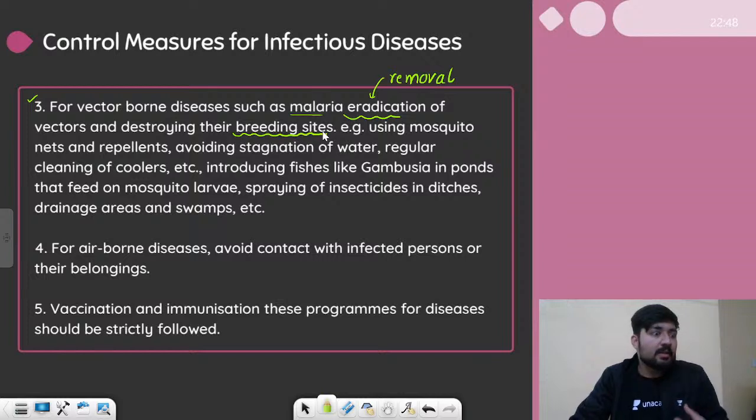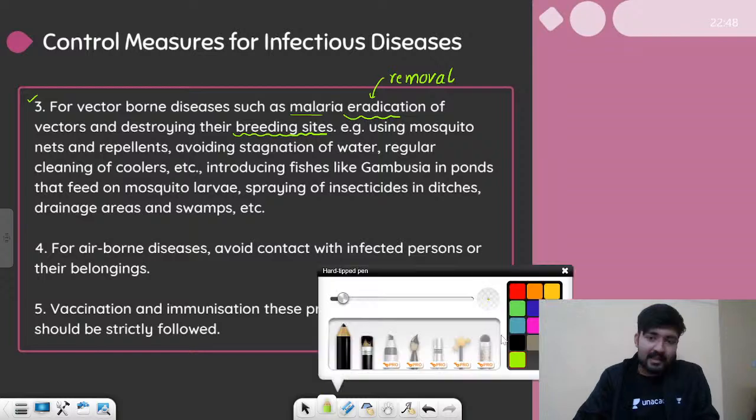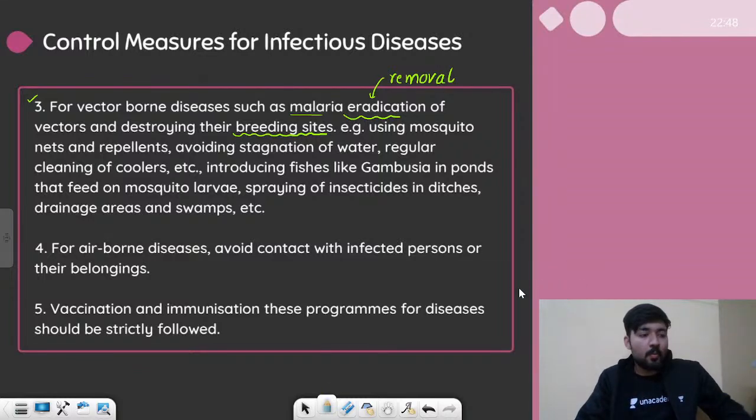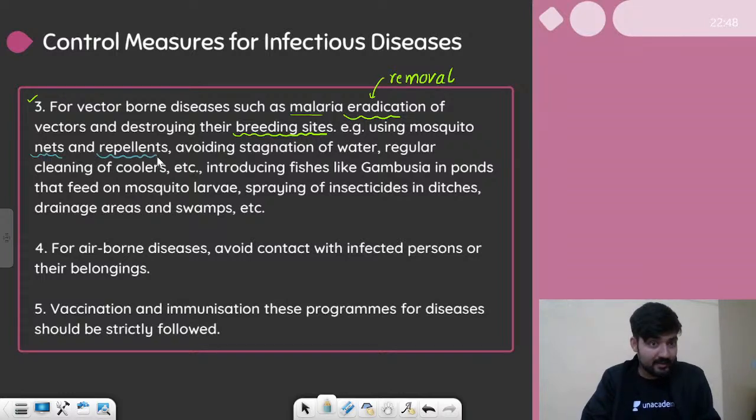These are the sites where they reproduce, where they grow in numbers. So I hope that you all know that the breeding sites of mosquito are open water bodies. As you can see, that example is using mosquito nets. First of all, you can prevent the contact of mosquitoes with you. So you can use mosquito nets and mosquito repellents like All Out and all those sprays.